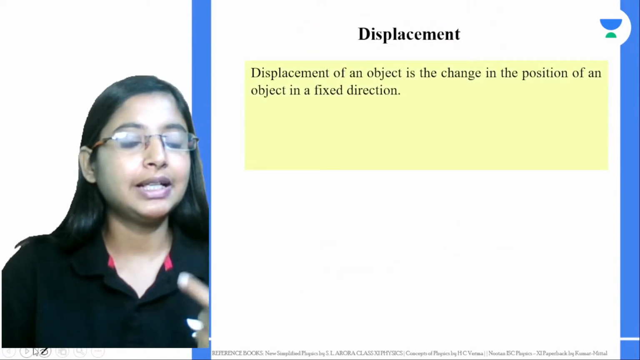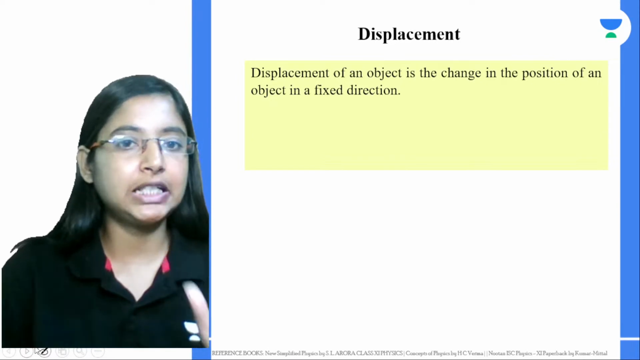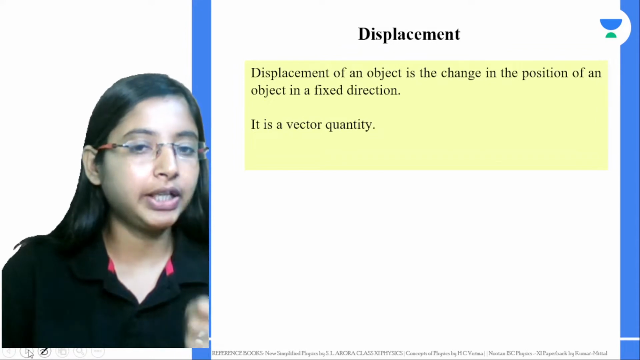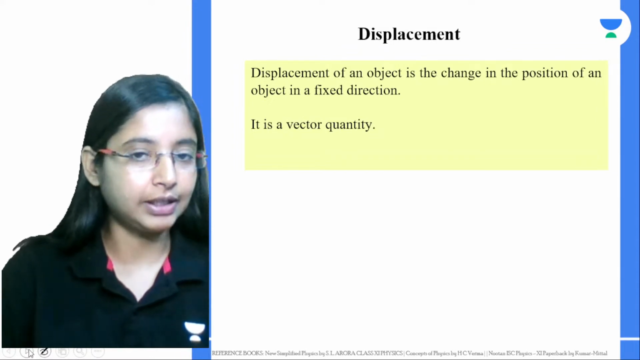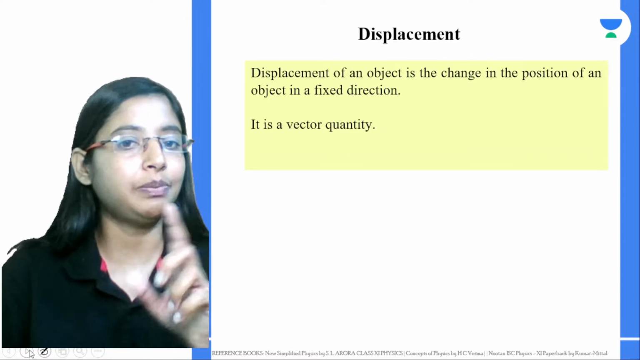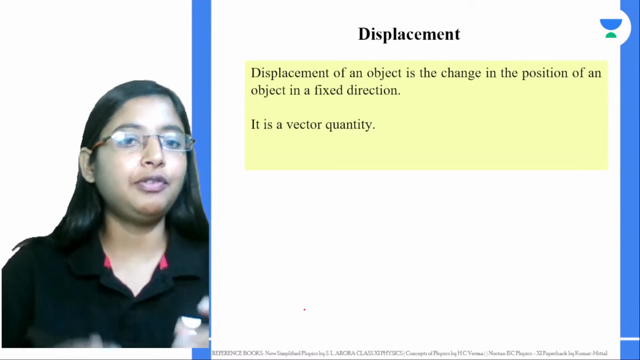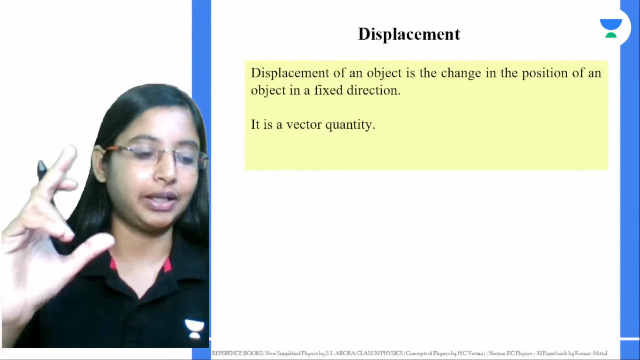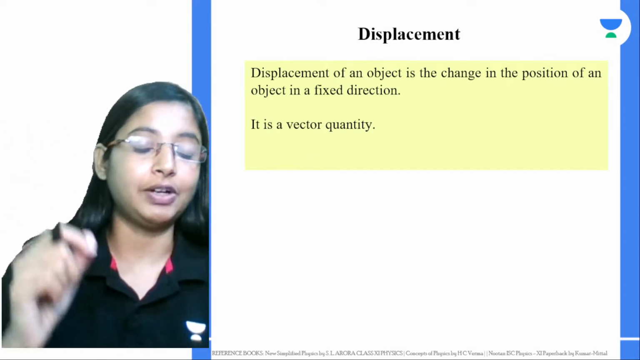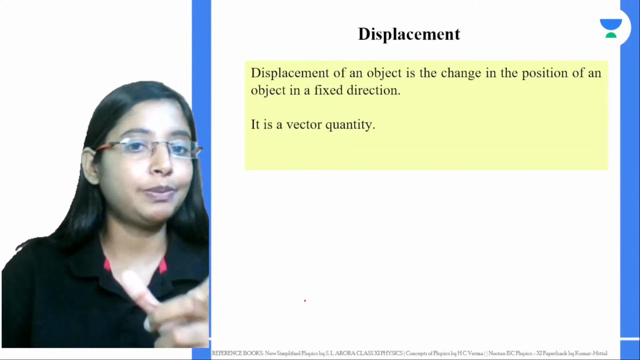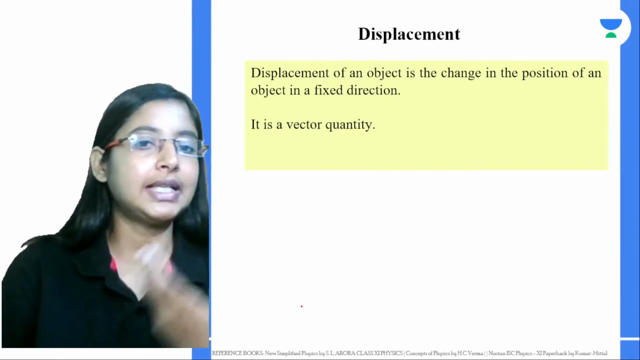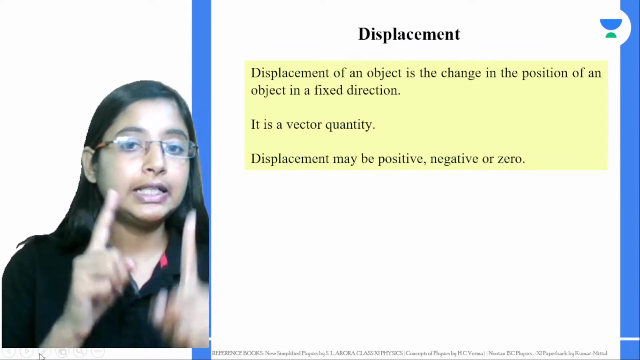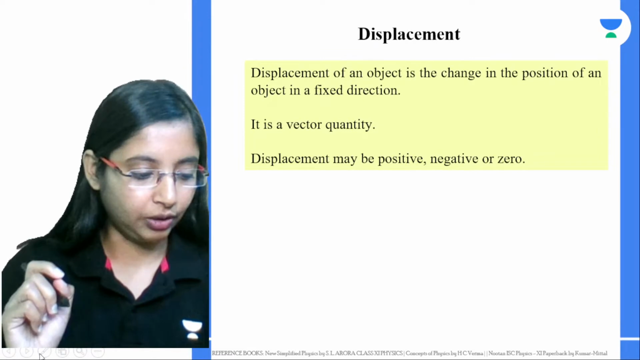So displacement of an object is the change in its position in a fixed direction. It's a vector quantity, because last time with distance we did not talk about direction, it was a scalar quantity, but here direction comes into picture, right? From home to school, in which direction are you going? What is the shortest distance over there? That will be the displacement. And in which direction did you go, north, south, west, that comes into picture, okay?